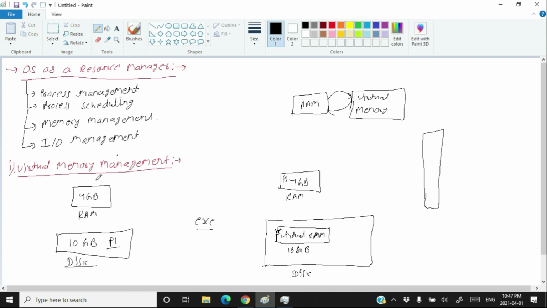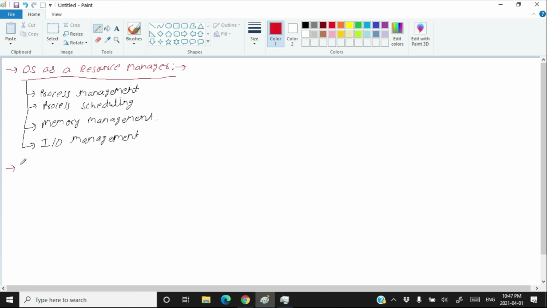So after virtual memory management, you have something called user interface. Let's see the user interface. Now listen to me carefully. You have the operating system, and the operating system is managing everything. That's great.